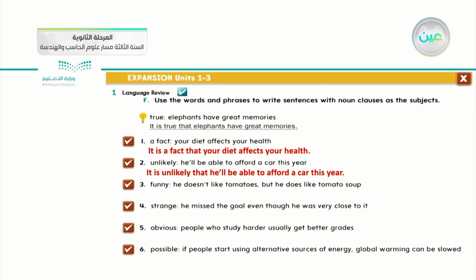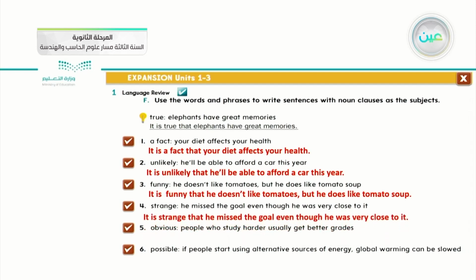Okay, number three, funny. He doesn't like tomatoes, but he does like tomato soup. What do you think? So it is funny. We can say it is funny that. Do you see that we can put that instead of it when we want to join these two sentences and make one complete noun clause? It is funny that he doesn't like tomatoes, but he does like tomato soup. Number four, strange. It is strange that he missed the goal even though he was very close to it.